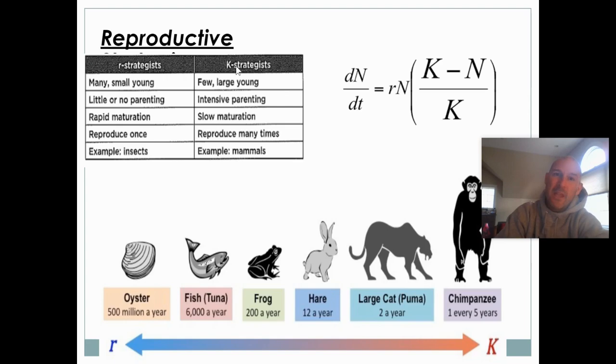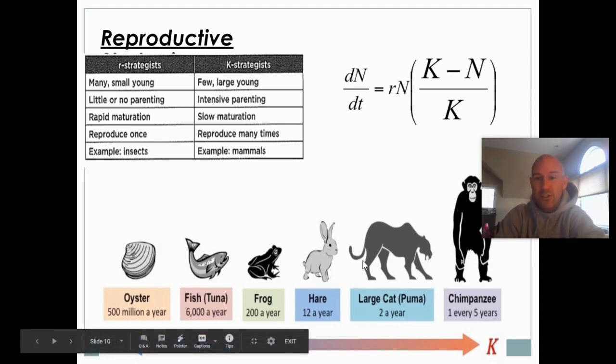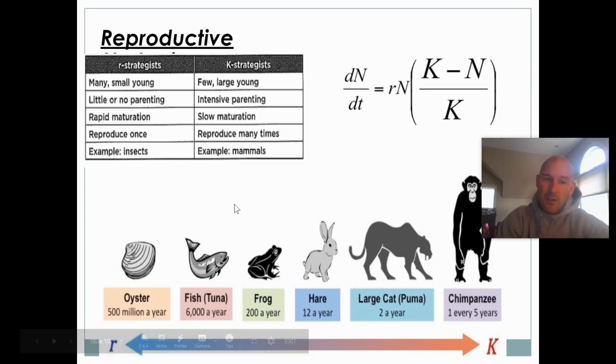If you have an organism that is a K strategist, they're not focused so much on the R max value. They have lower R max values. They're focused more on the carrying capacity, really maintaining around that carrying capacity. And there's a whole range of organisms from R to K strategists. So we're going to focus on organisms that are clearly an R or clearly a K. R strategists, right? Oysters, insects, organisms that flood the environment with many, many offspring. So they have many offspring.